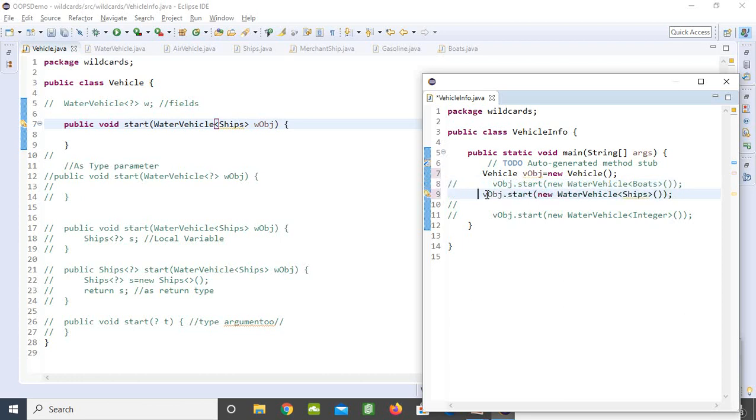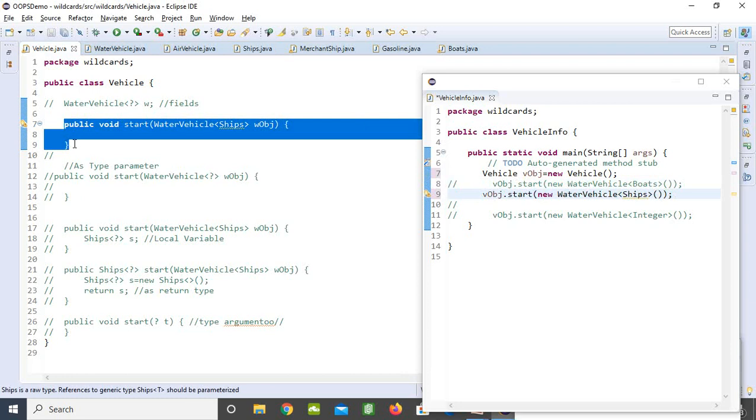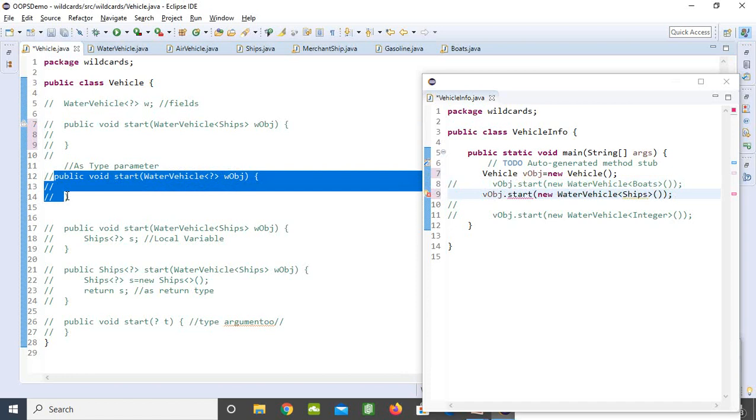So here what we are doing, again we are restricting, we are not making it generic. In order to achieve this, you can go for the concept called wildcards, where a wildcard is represented with the question mark sign. Look here.